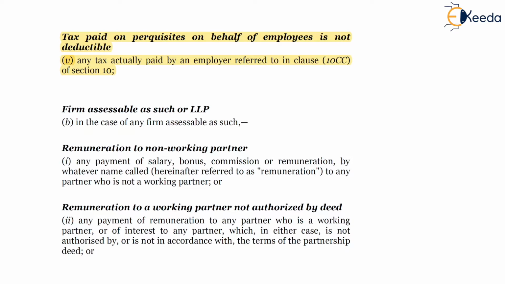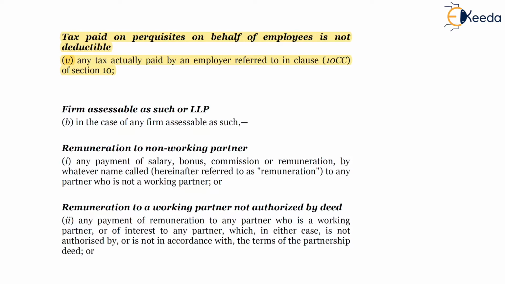So any remuneration, not interest, won't be included. Any remuneration which is salary, bonus, commission, which is paid to a non-working partner, in our example partner B, will be disallowed in the hands of the firm.